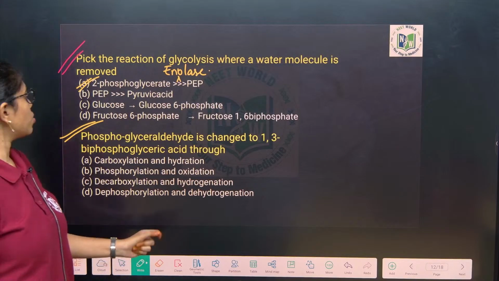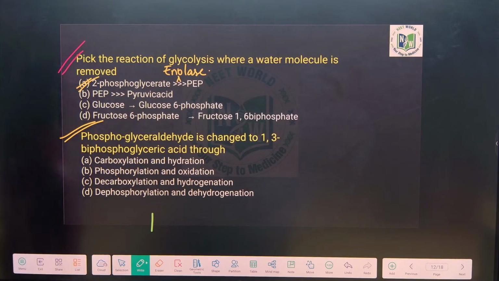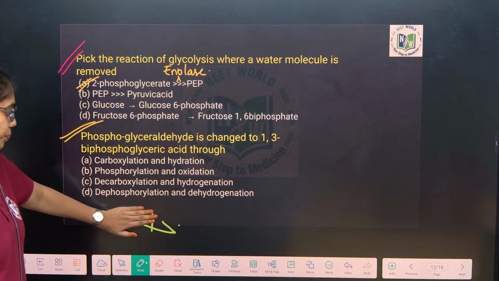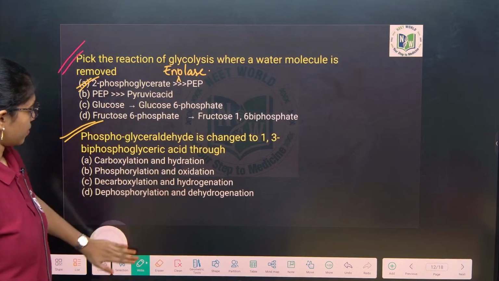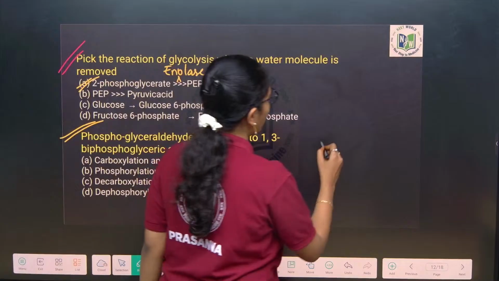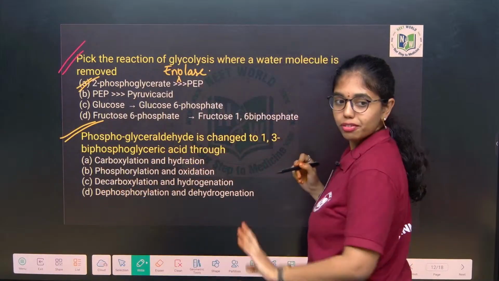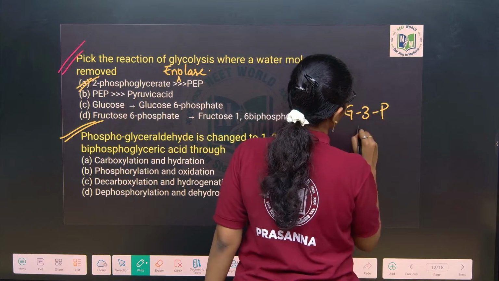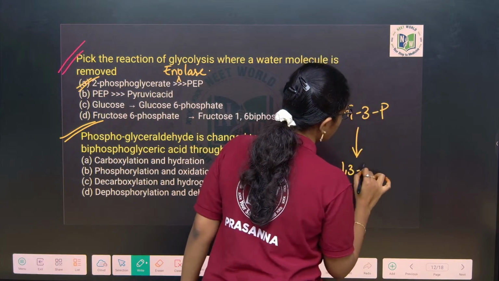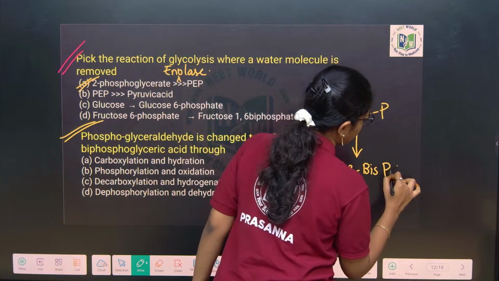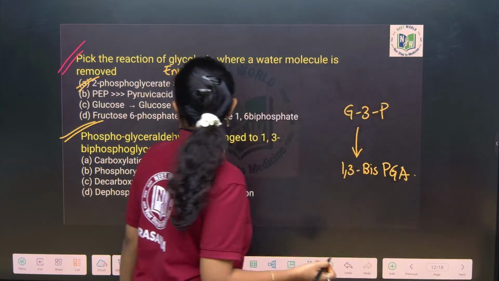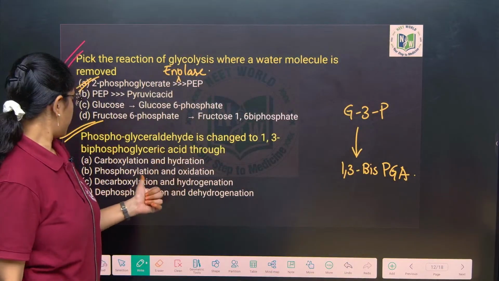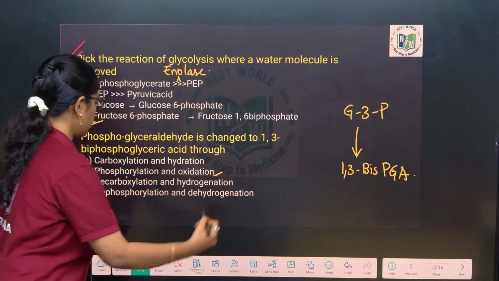Phosphoglyceraldehyde is changed to 1,3-bisphosphoglyceric acid through what? 6th step, till now we have discussed, no? This is another angle of that question. Okay, glyceraldehyde 3-phosphate to 1,3-bisphosphoglyceric acid. So what is he asking for? Very good, Sanju, very good.